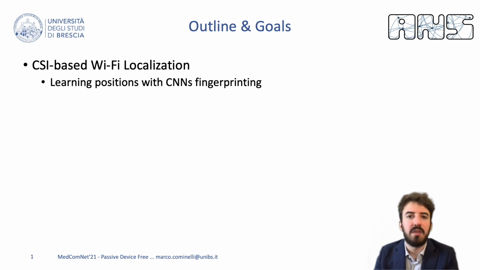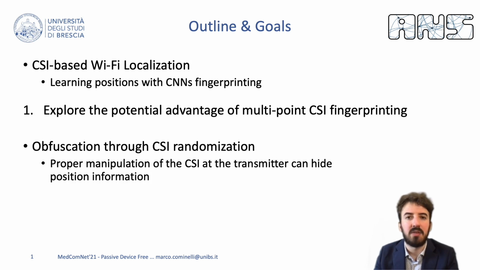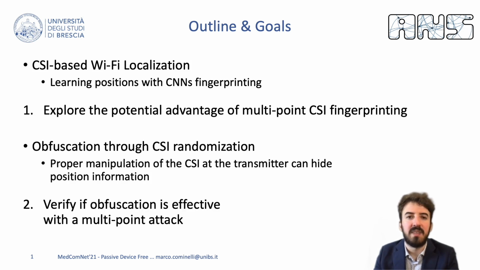First, we are going to review the fundamentals of Wi-Fi based localization using neural networks and fingerprinting techniques. Next, we will introduce the first goal of our work. Here we want to understand whether we can increase the overall performance by using location information estimated at multiple nodes. We then present some concepts about obfuscation of the channel state information, and finally we will introduce our second contribution. We want to verify that basic obfuscation techniques are still effective against multi-point attacks.